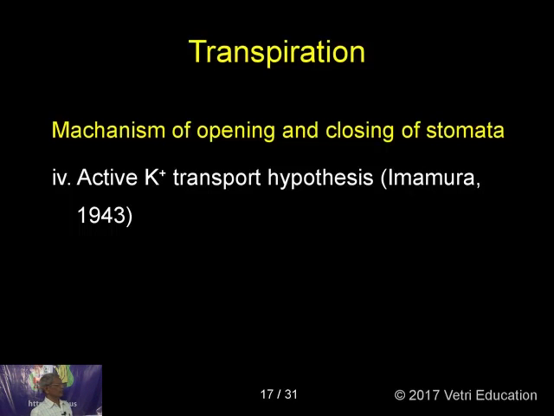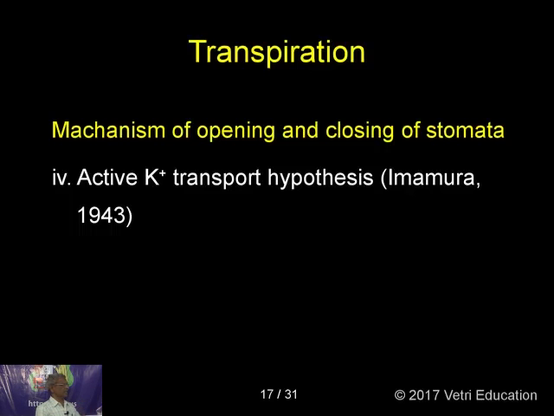Mechanism of opening and closing of the stomata. The fourth theory states that it is due to the potassium transport hypothesis. This was presented by a scientist called Imamura. He told that potassium ions, when they go into the guard cells, are responsible for the opening and closing of the stomata.